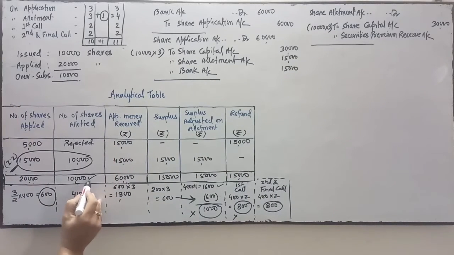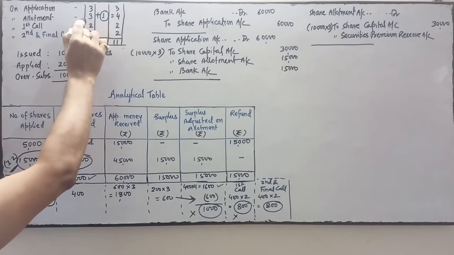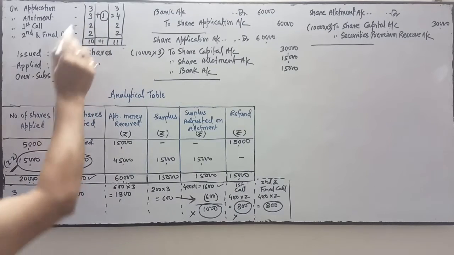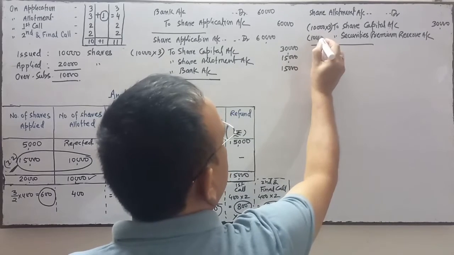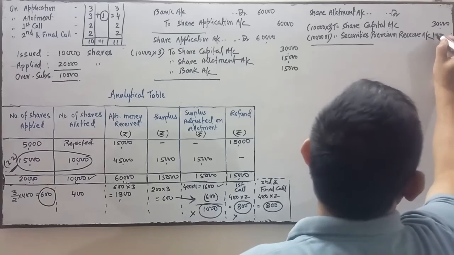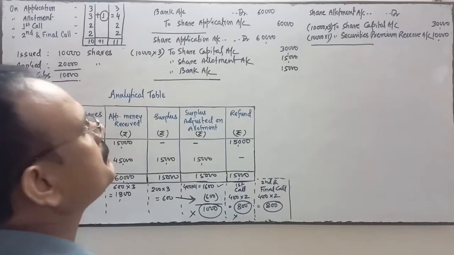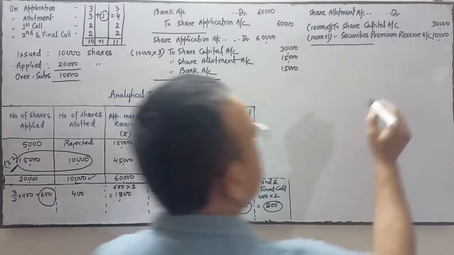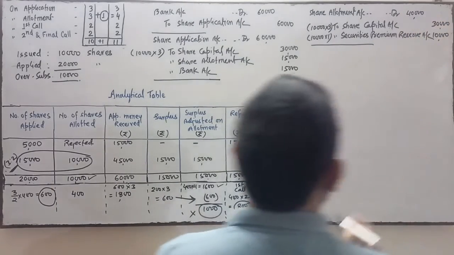Allotment is how much? 3 rupees. Including premium it is 4. So 3 rupees will be transferred to capital, 1 rupee will be transferred to securities premium reserve, 10,000 into 1. And in allotment we will transfer 10,000 into 4, 40,000, which will be debited to allotment account.